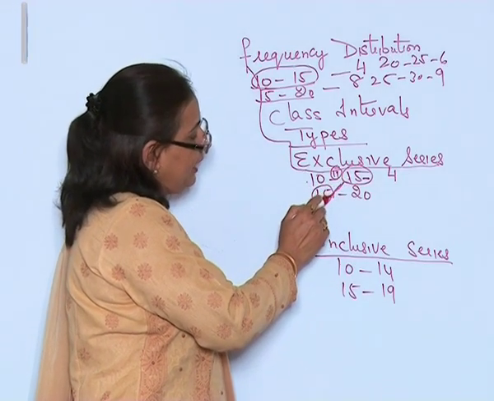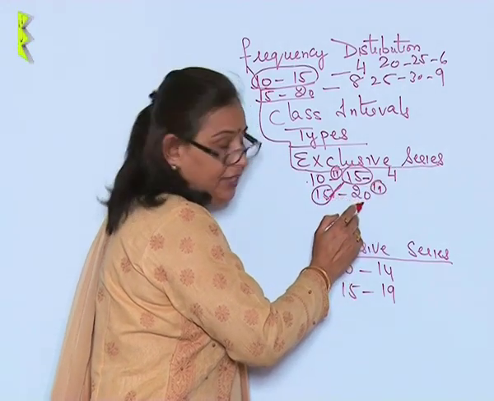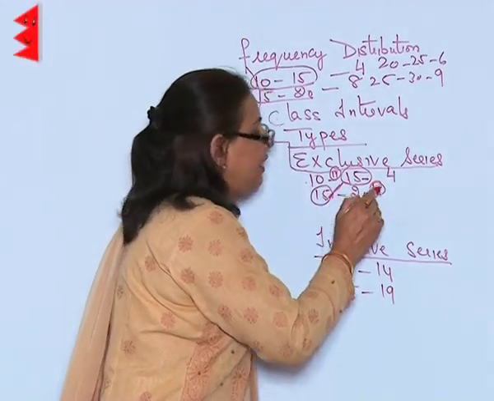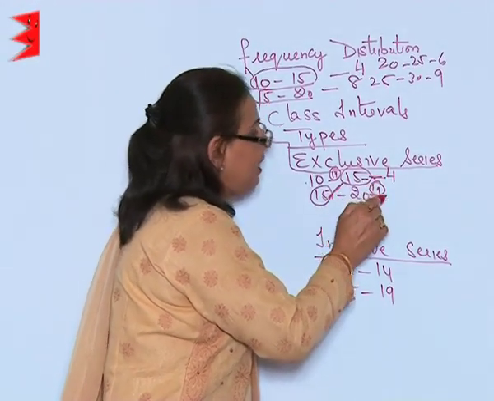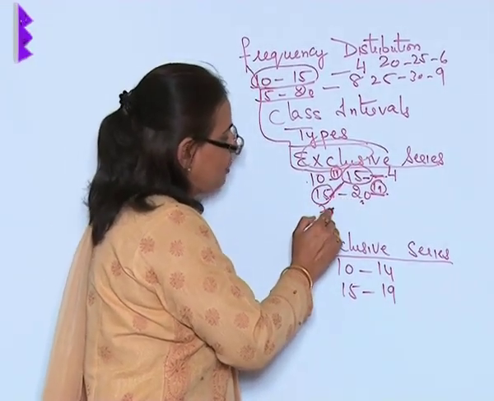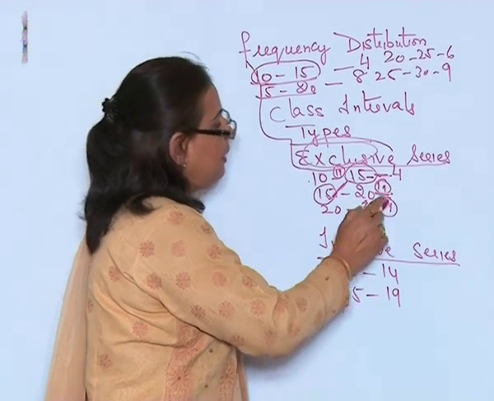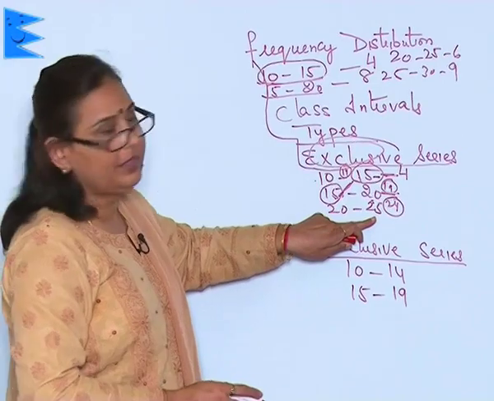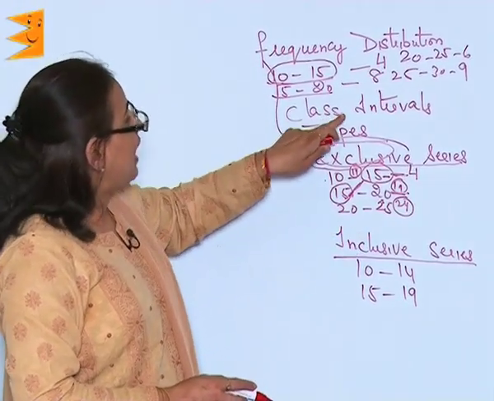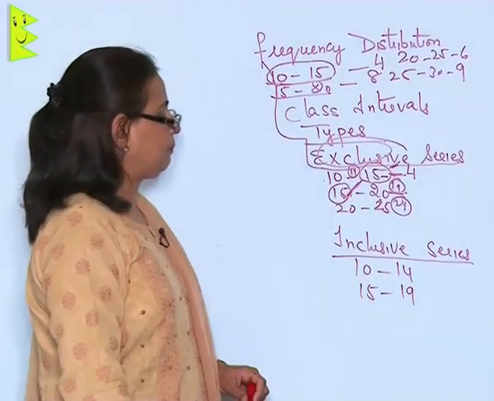This will be, again, from 15 to 19. 20 I will not be including in this class interval, I will be excluding it here. When I exclude it, it becomes exclusive series. Then I will include this in the next one, 20 to 25, but actually it means 24. So, when we exclude the upper limit of the class interval, that is termed as the exclusive series.